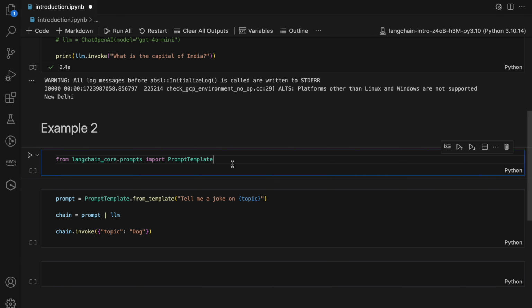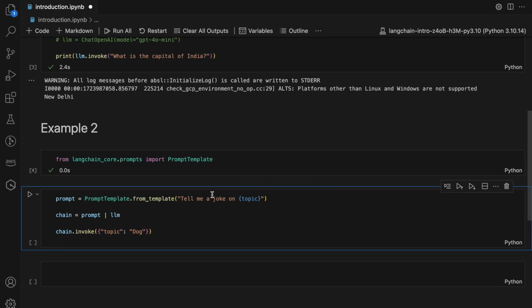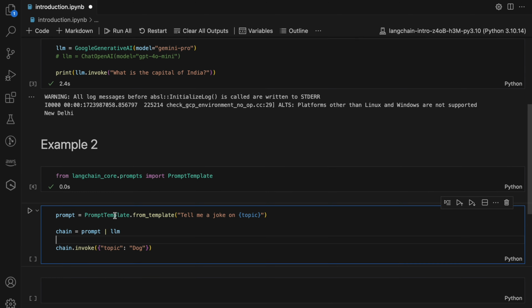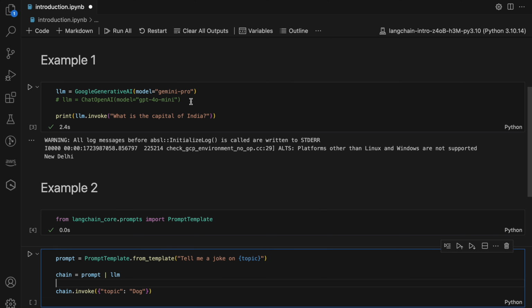So I will run this import. So the prompt template is imported. Next one, I will run this, and what it is going to do is pass this topic to this prompt template, and I already have the LLM defined at the top. Currently I'm using Gemini Pro.